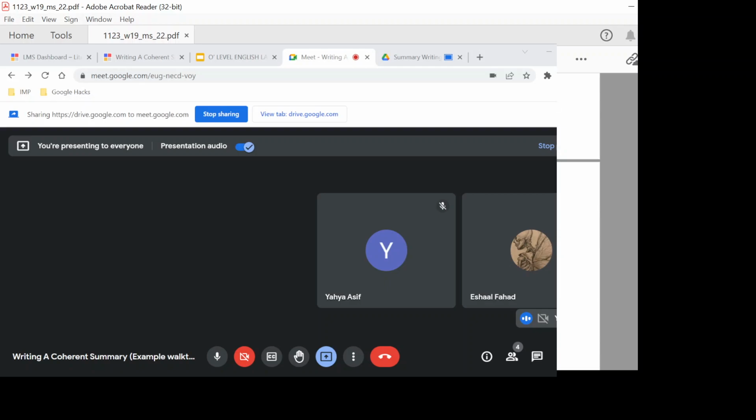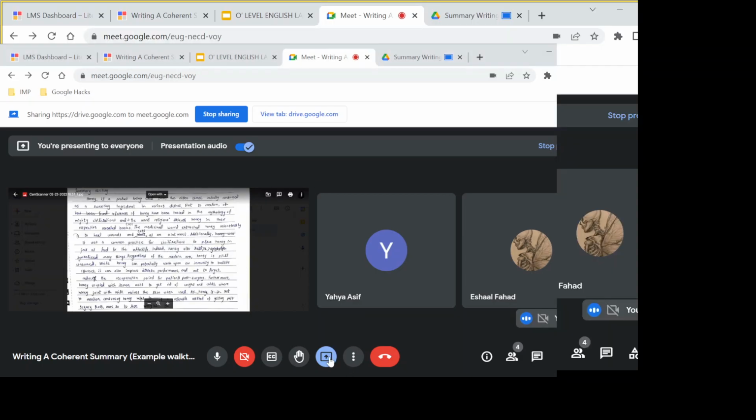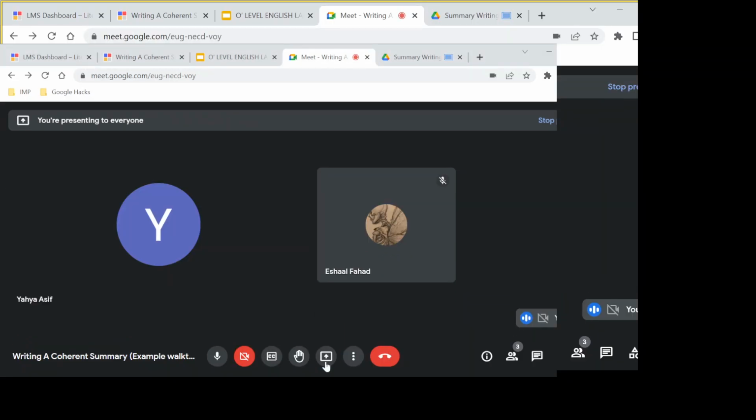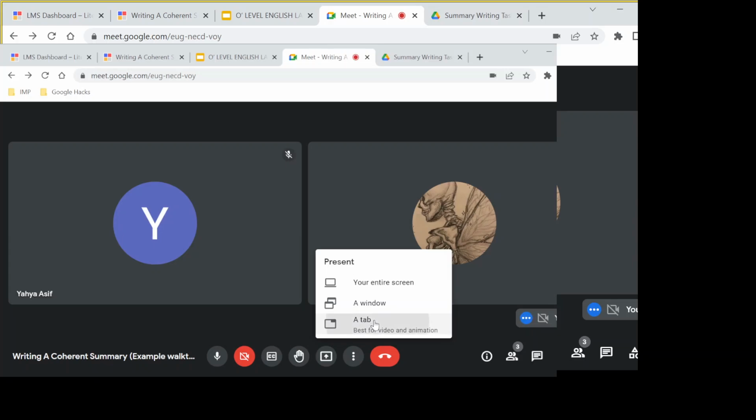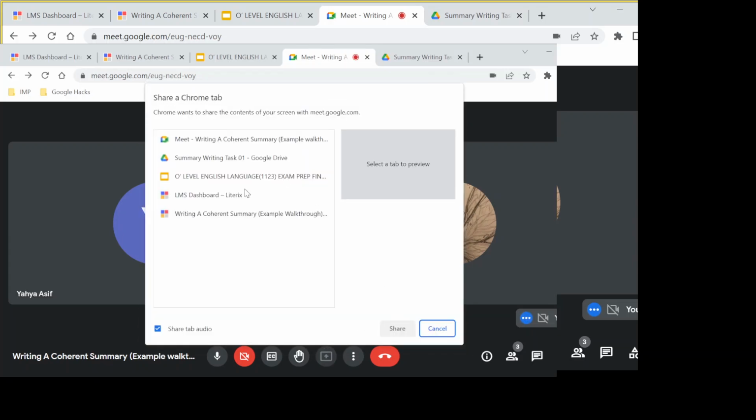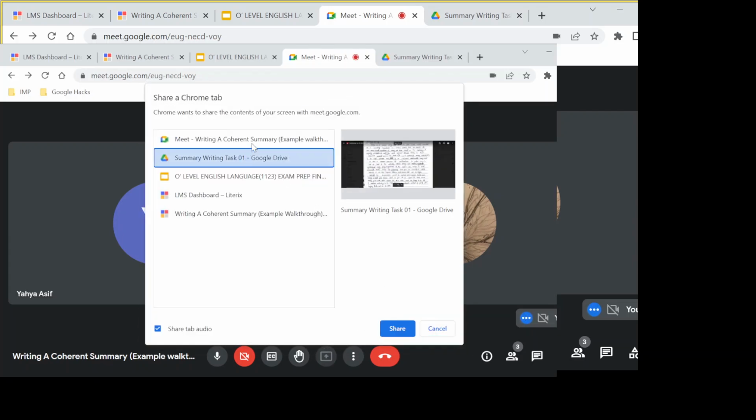Okay, so this is what it looks like, the mark scheme. Just a minute, I have to share. Okay, I'll share the window. Just a minute. And it is important: have you taken a look at the summary writing mark scheme as yet?